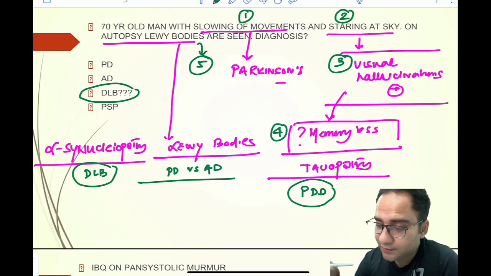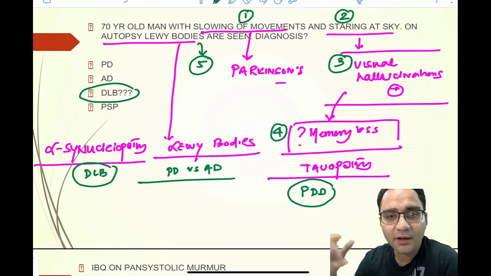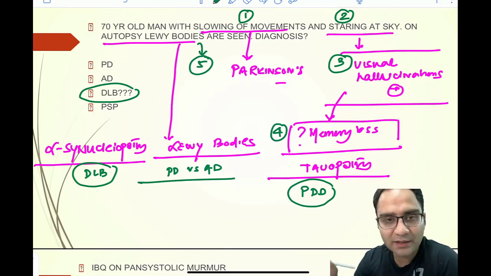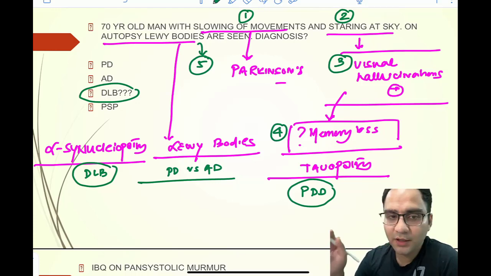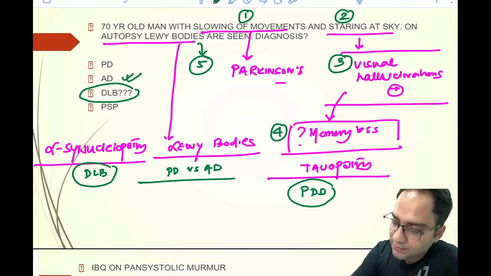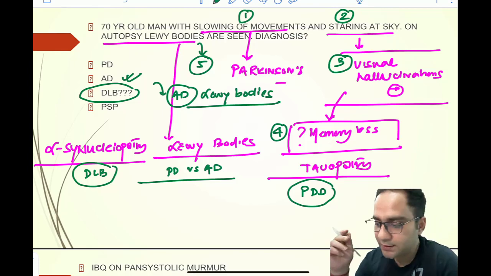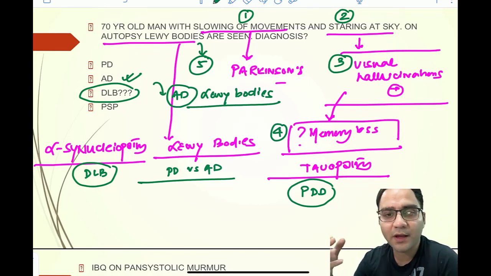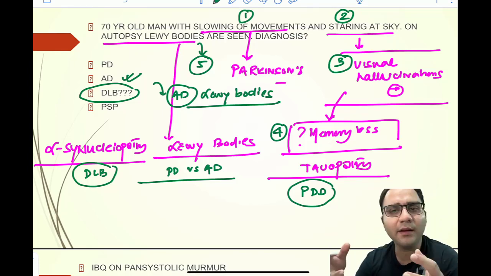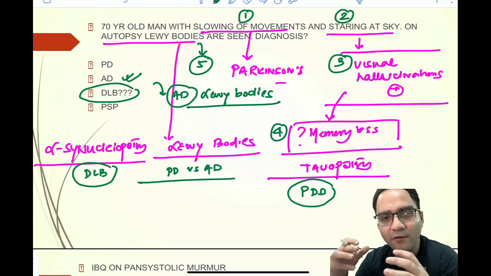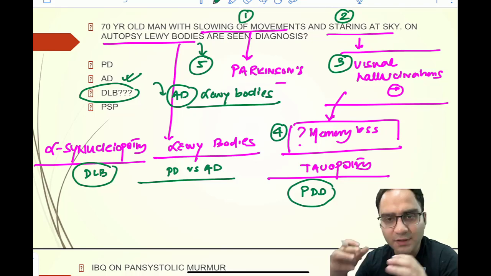So in this question, they have not mentioned that the disease is so long. So I would consider that if DLB was in the option, your answer would be DLB. If DLB was not in the option, your answer would be AD, because AD also has presence of Lewy bodies. And visual hallucinations and the vacant stare look are very common in AD also. And in certain atypical Alzheimer's disease, you can have motor manifestations in the form of myoclonus and Parkinson's.